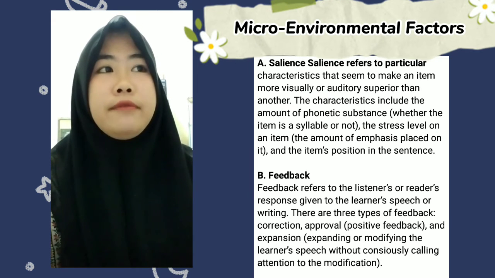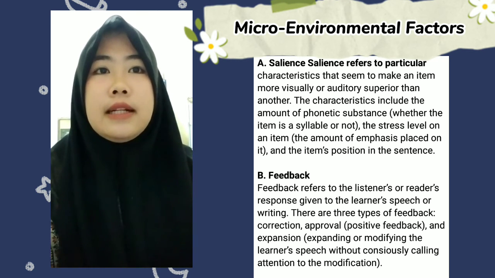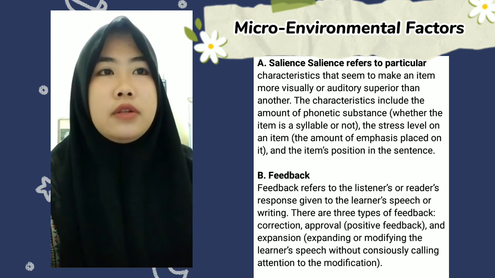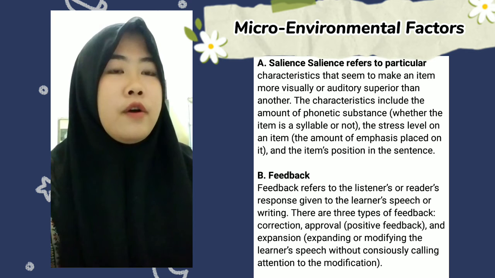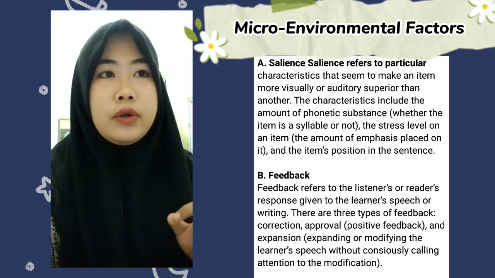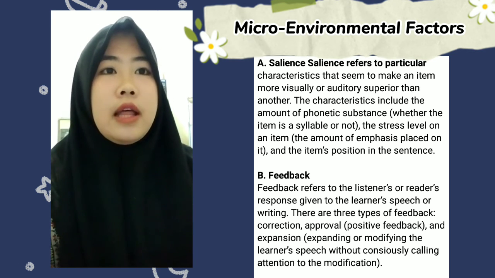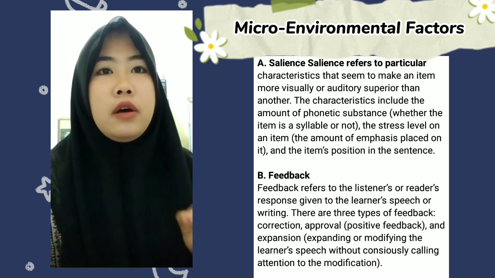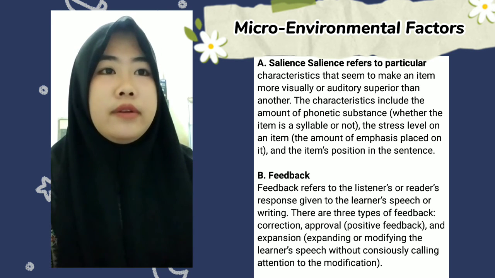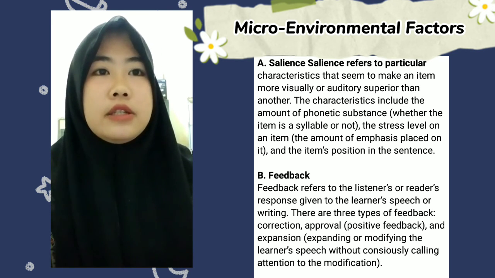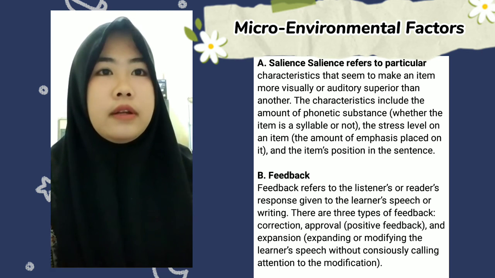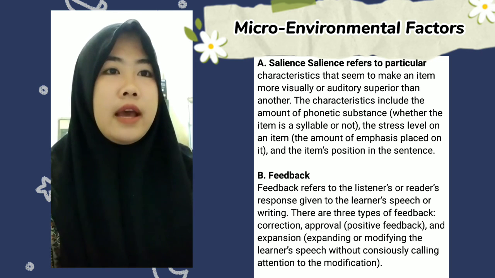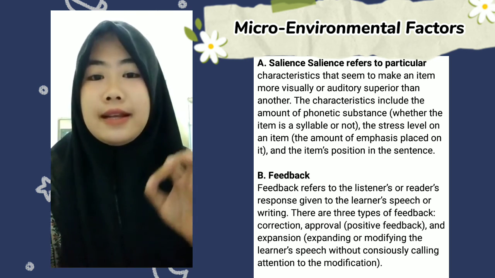Then, micro-environmental factors. Salience. Salience refers to particular characteristics that seem to make one item visually or auditorily superior to another. The characteristics include the amount of phonetic substance, whether the item is a syllable or not, the stress level on an item, the amount of emphasis placed on it, and the item's position in the sentence.